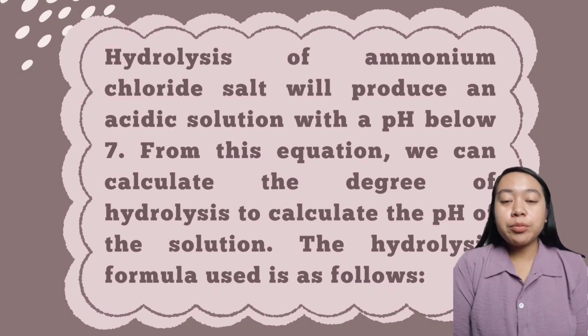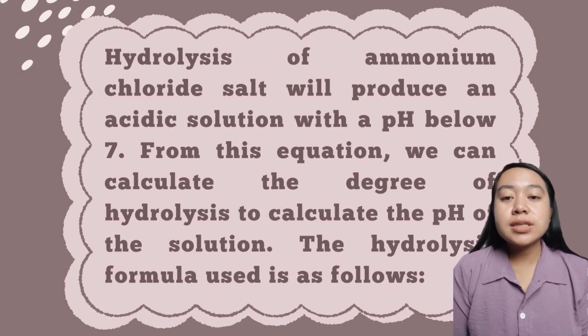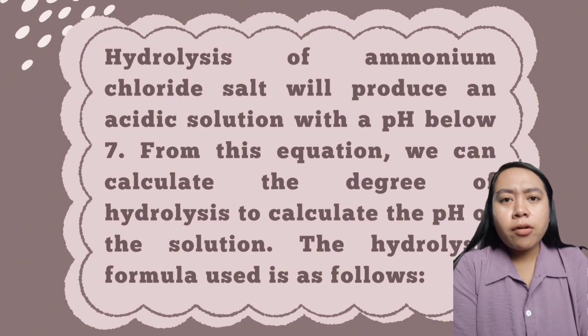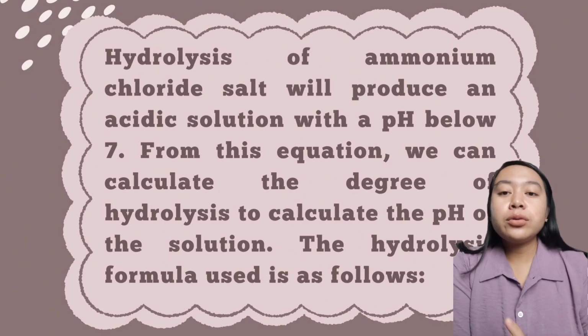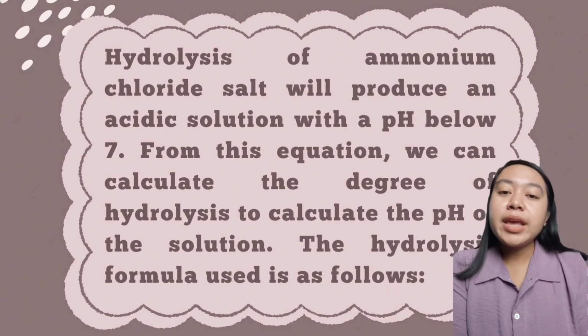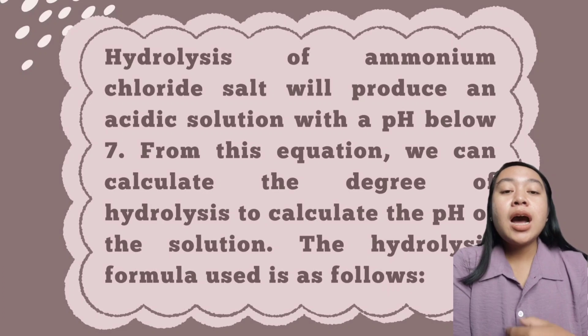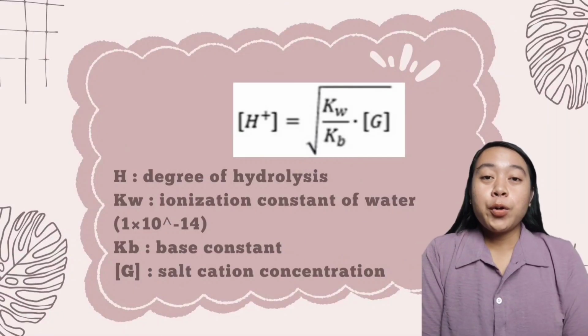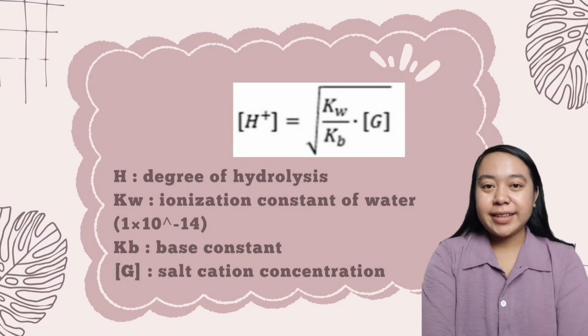Hydrolysis of ammonium chloride salt will produce an acidic solution with a pH below 7. From this equation, we can calculate the degree of hydrolysis to calculate the pH of the solution. The hydrolysis formula is as follows. We can see it on PowerPoint.